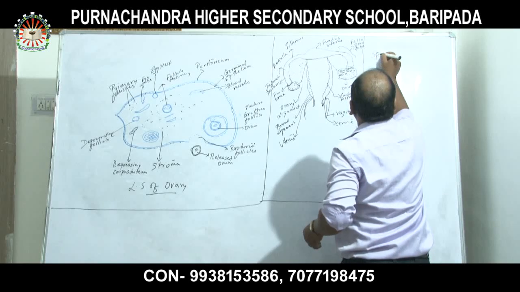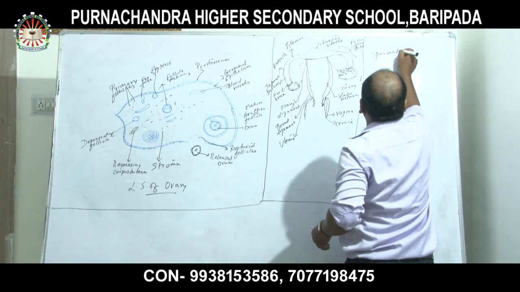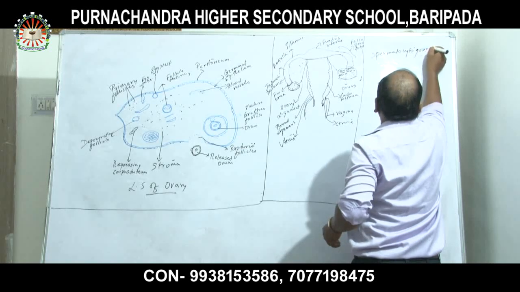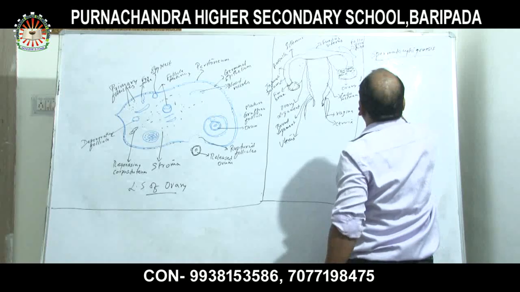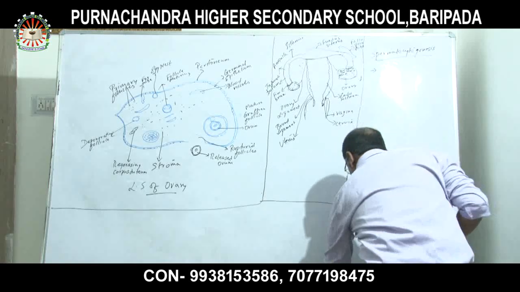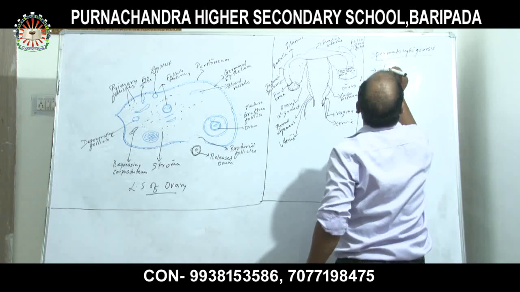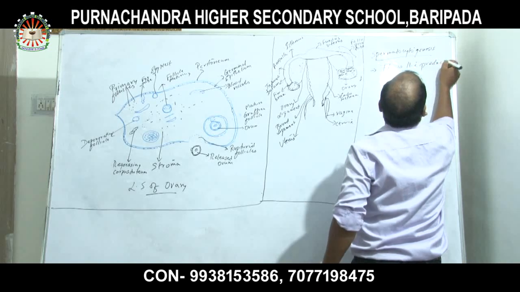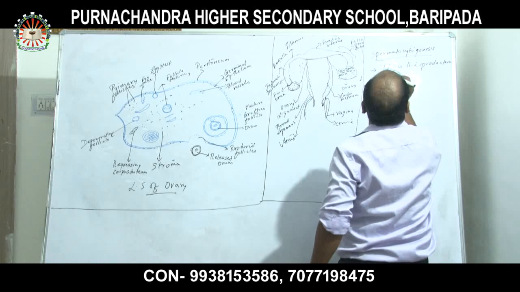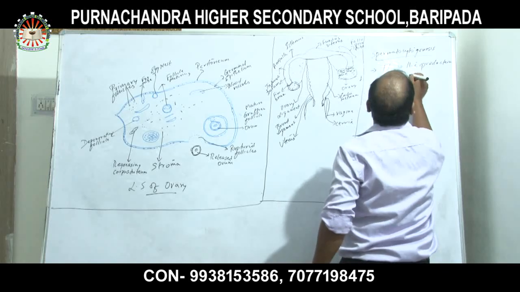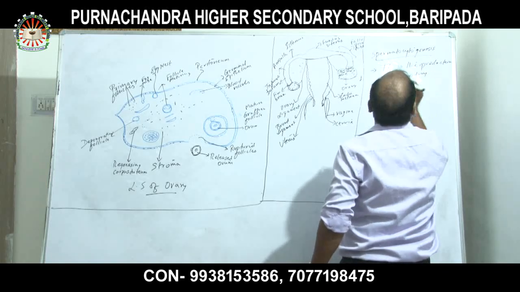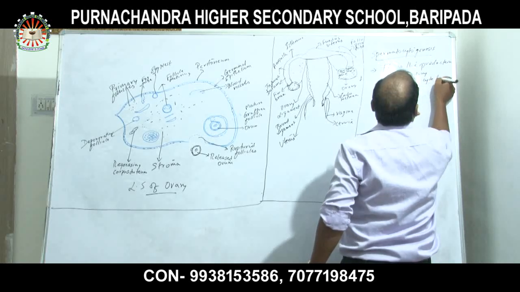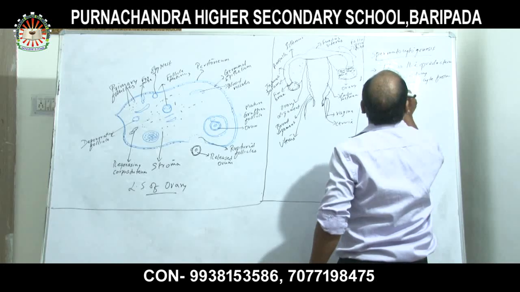Spermatocytogenesis. What is it? It is the production of secondary spermatocytes from spermatogonia.